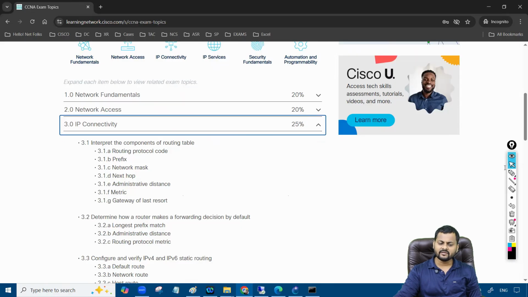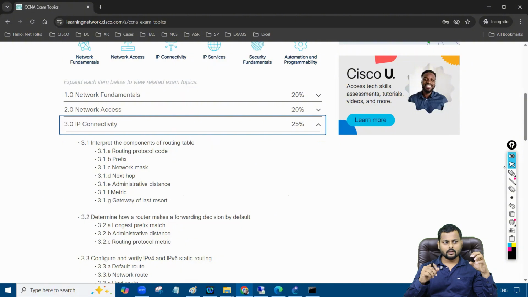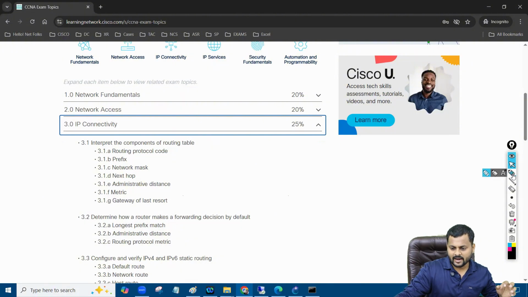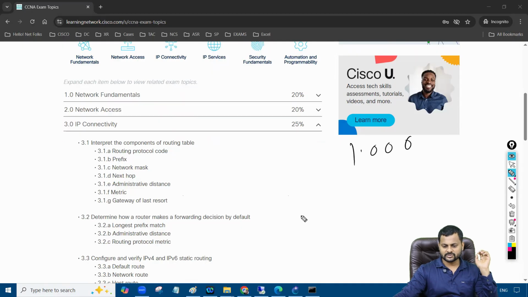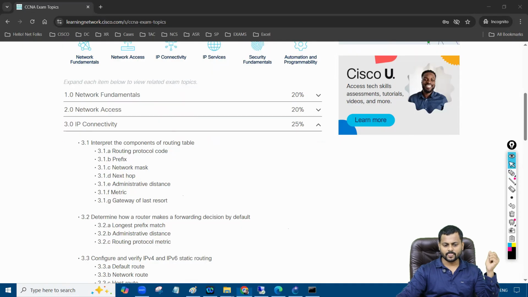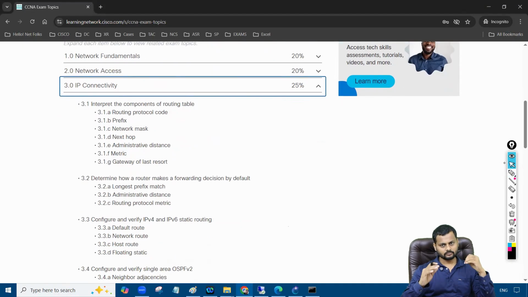Every protocol has a different administrative distance as well. Every protocol has a different metric as well. So for example, I have one route, 1.0.0.0, and I have two paths to this network, either this way or this way. This path will take a metric of 50, this path will take a metric of 100. So of course, I'm going to take the path with metric 50. That's where the metric concept comes into the picture. Again, every protocol has a different way to find the metric.